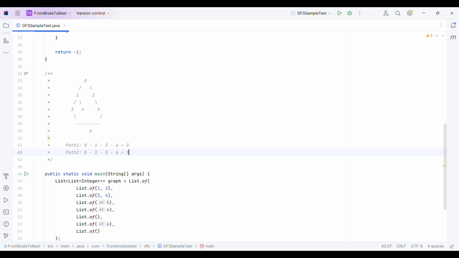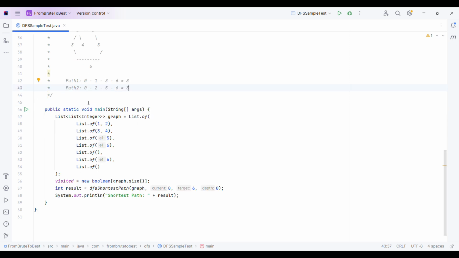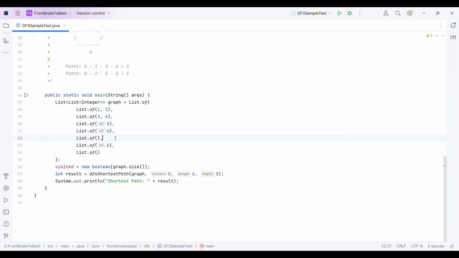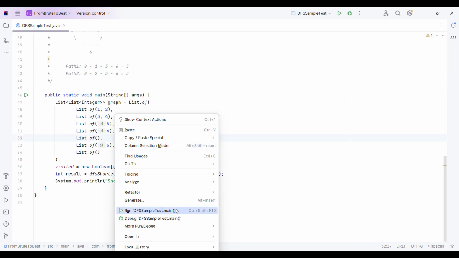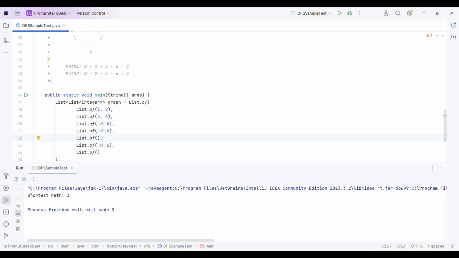Here also we will have 3. So the shortest path to reach 6 from 0 is 3. Now let us quickly test our code. Let me run this main method. Yeah, as you can see, the shortest path resulted in 3.